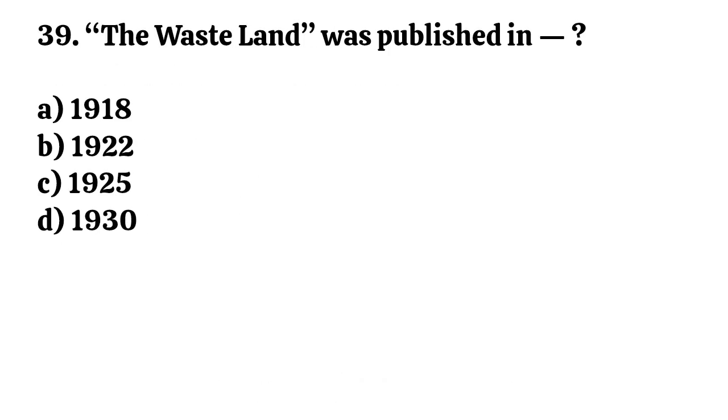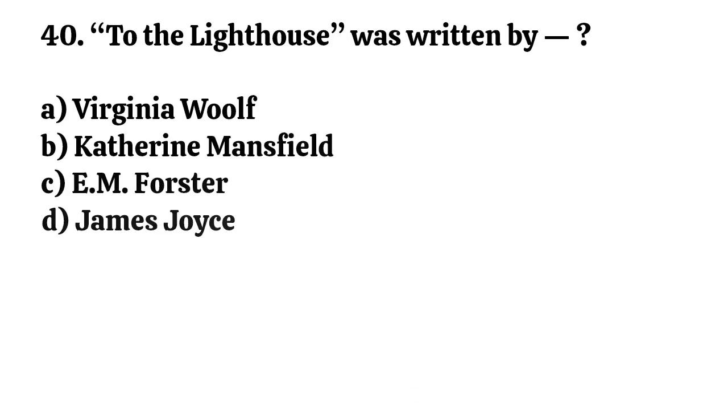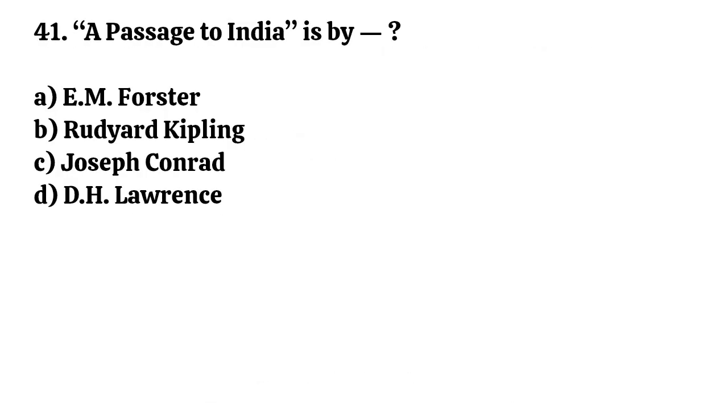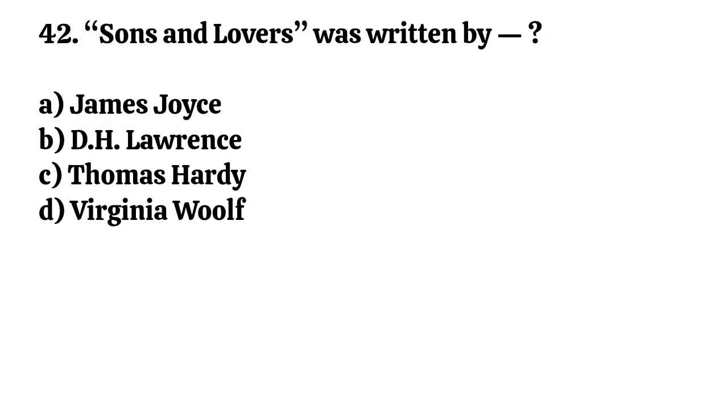Question number 39. The Waste Land was published in. Correct option is B. 1922. Question number 40. To the Lighthouse was written by. Correct option is A. Virginia Woolf. Question number 41. A Passage to India is by. Correct option is A. E. M. Forster. Question number 42. Sons and Lovers was written by.